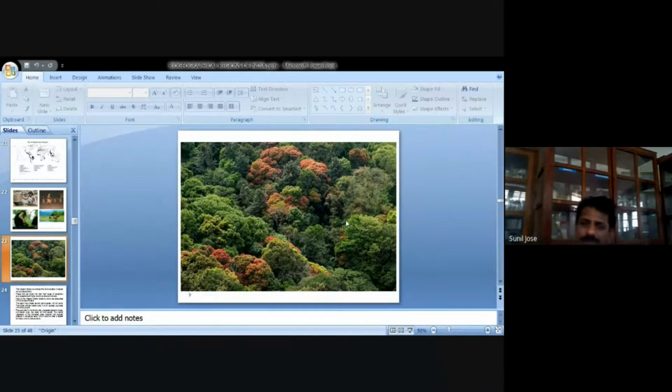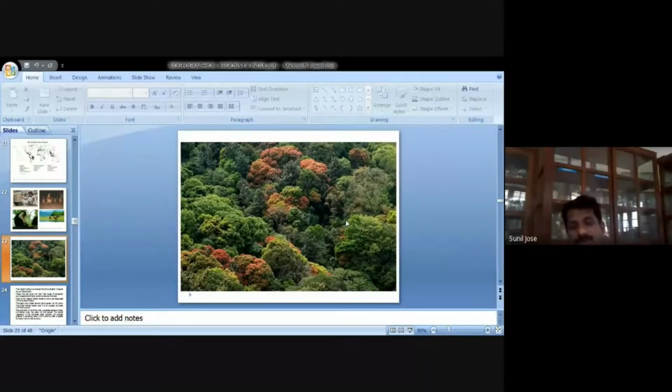And because of the presence of a lot of trees, there will be rain there throughout the year. On most days in the year there will be some rain, because the trees produce a lot of evaporation, and above that there will be cloud formation and rain. So even when our place doesn't have any rain, in Silent Valley or above the evergreen forest there will be some rain. So more evergreen forest means more rain. That is one ecological service the trees are giving.